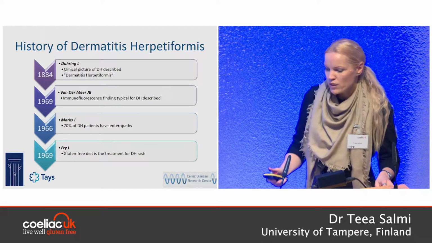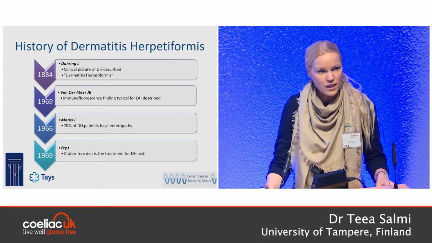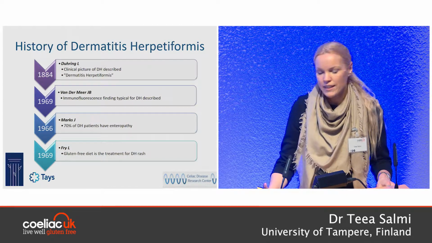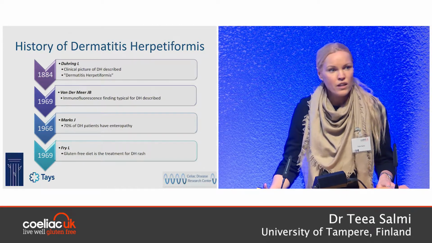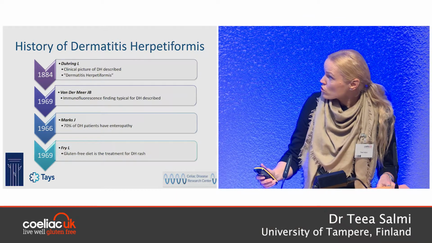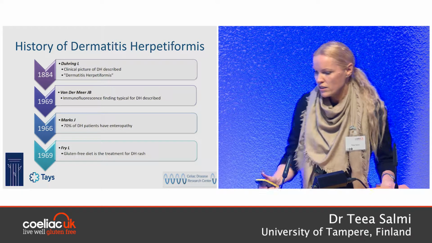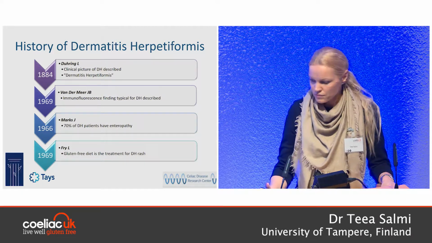First of all, here you can see the major milestones in the history of Dermatitis herpetiformis. As you can see, the clinical picture was first described already in 1884 by Louis Duhring. So that was actually 4 years earlier than the clinical picture of celiac disease was described by Samuel Gee.